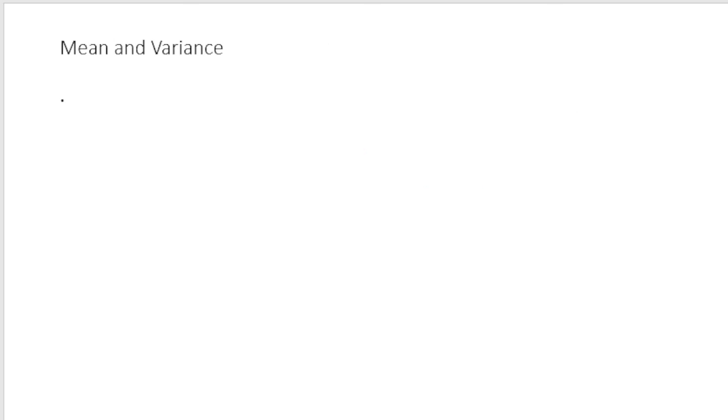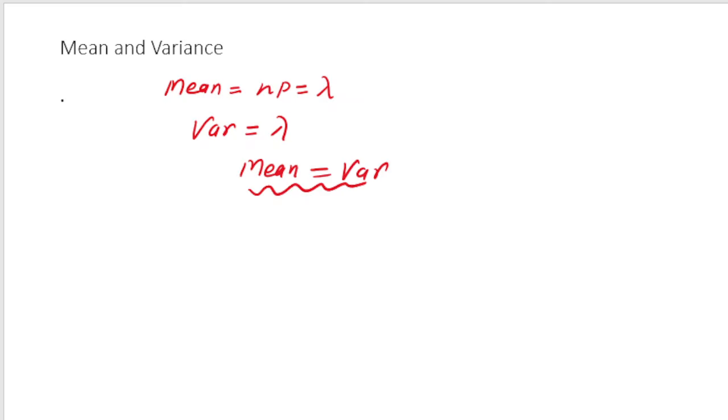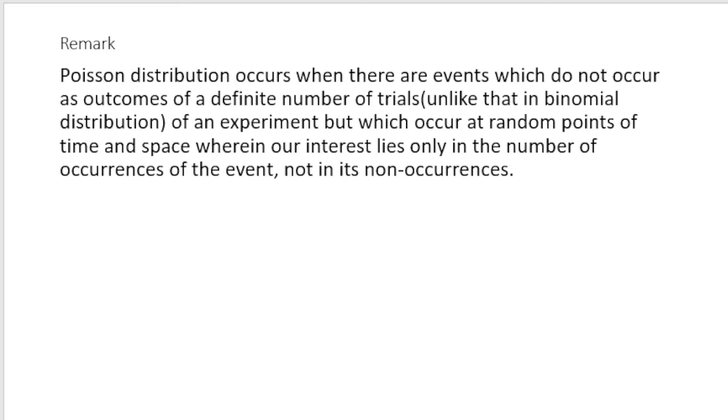If I talk about the mean and variance of Poisson distribution, the mean of the Poisson distribution, which I have just defined, is given by n into p, and it is equal to lambda, and variance is also lambda. So this is an important characteristic of Poisson distribution, that mean and variance are both the same. In the next video, when I will be discussing moment generating function, I will help you understand how we can generate mean and variance with the help of the moment generating function, right? So I am proceeding further now.